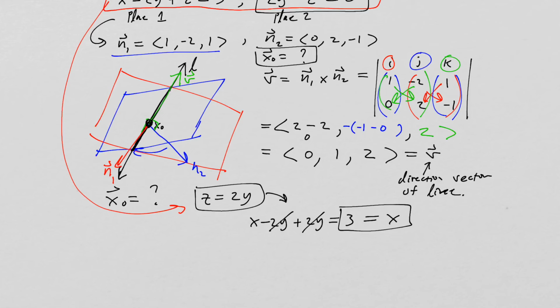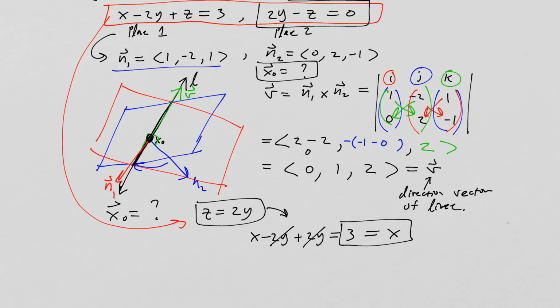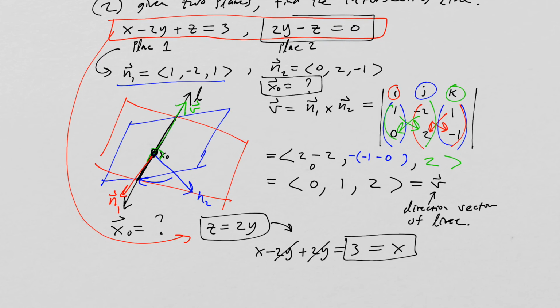That allows us then to figure out what the other points are. So it turns out if x is equal to 3, then we can plug that in. It's going to be minus 2y plus z is equal to 3. That, of course, implies that 2y is equal to z.